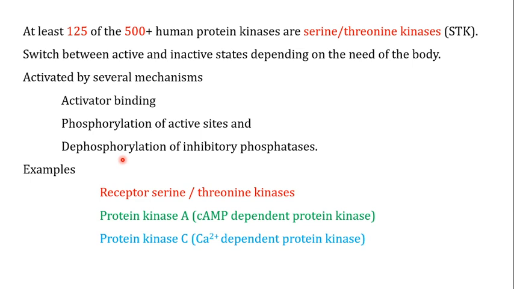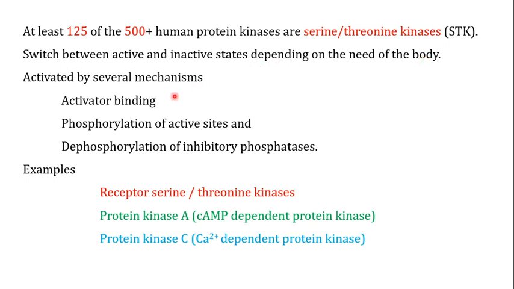When you talk about the serine threonine kinases, they are one of the most abundant kinases in the living system, and at least 125 of the 500 plus human protein kinases belong to the family of the serine threonine kinases. Now these kinases switch between active and inactive state depending on the need of the body, and these serine threonine kinases can be activated by different mechanisms.